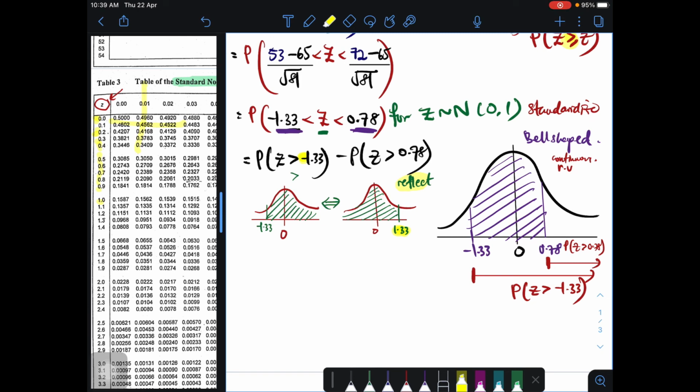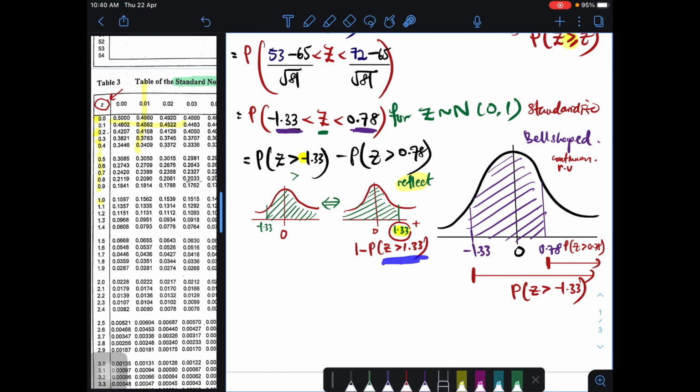And hence we can use this positive value, which is 1 minus probability of Z more than 1.33, gonna give us the same value as this thingy. They are the same. So sebab tu saya lukiskan dia. Saya perlu lukis sebab saya nak mengajar supaya kamu nampak bila kita reflectkan dia, kita akan boleh mengguna positive 1.33, but we gotta do something here lah.